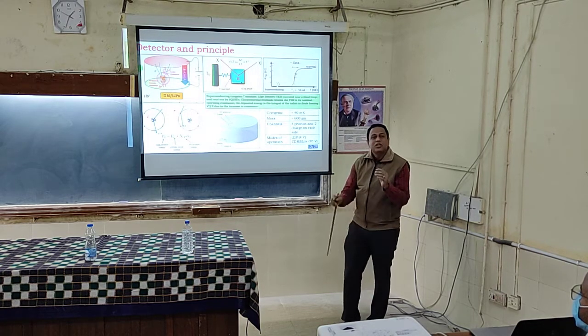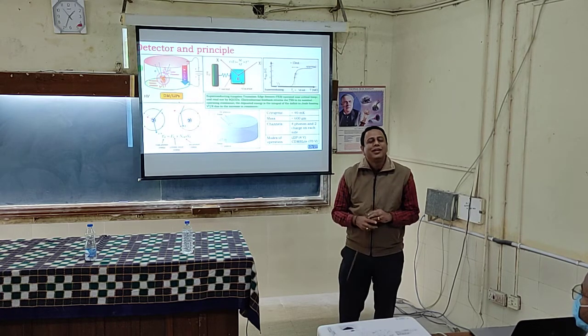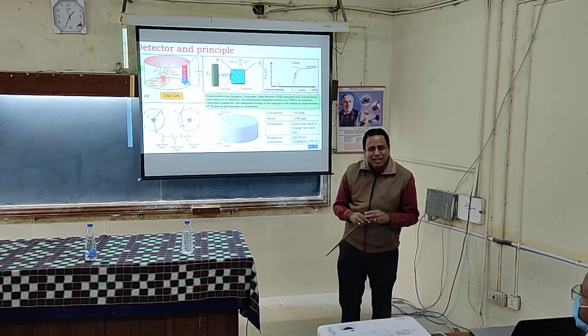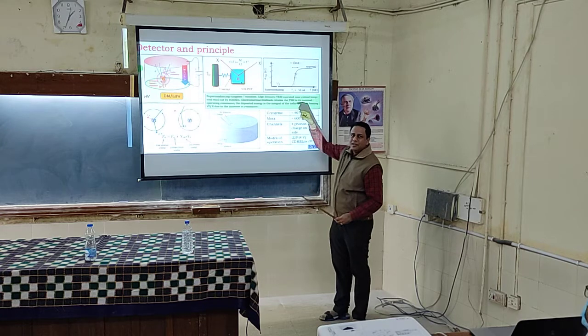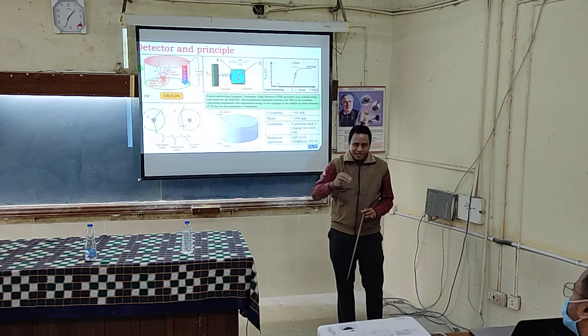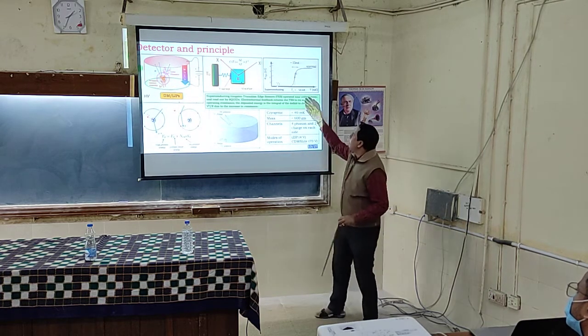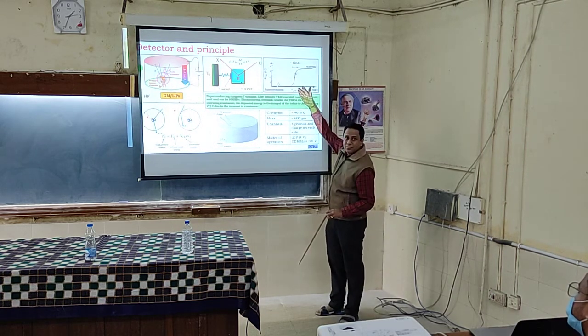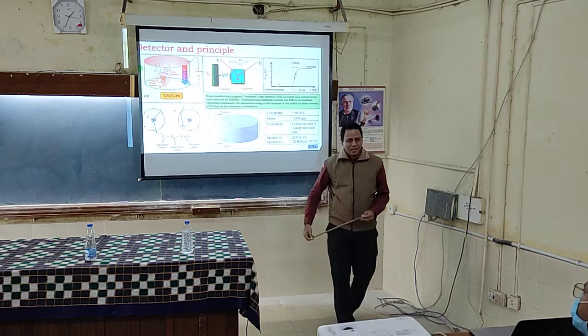Yes, that's why you need a refrigerator, and the technical name is dilution refrigerator. It keeps it at around 50 millikelvin. Now, when the dark matter comes, it imparts energy and generates lattice vibration, which generates heat. Heat will change the temperature, then there will be a change in resistance. That will be detected.